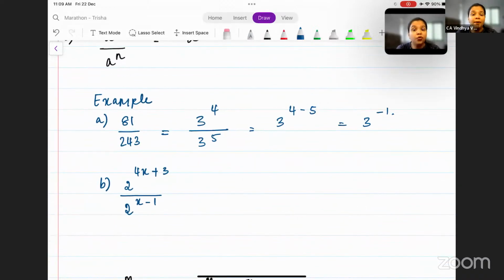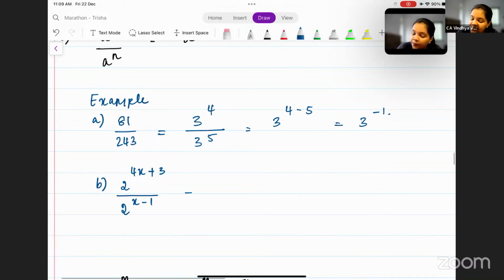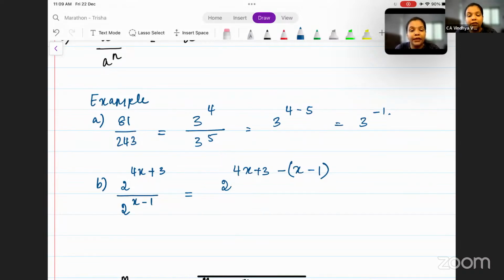That is 2 to the power 4x plus 3 divided by 2 to the power x minus 1. Okay. Now the base is the same. So I can write this as 2 to the power 4x plus 3 minus x minus 1. Is this the correct way of writing it? Definitely. Why? Because this minus is applicable to both the terms of the denominator. This is where most of them go wrong. Minus is applicable to both the terms of the denominator.